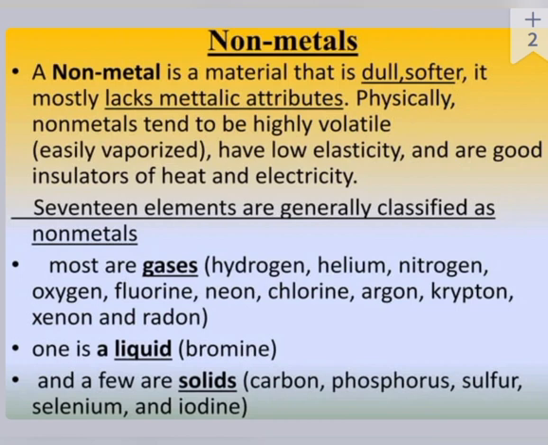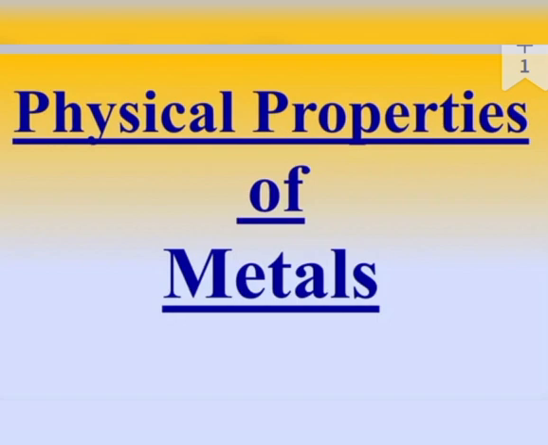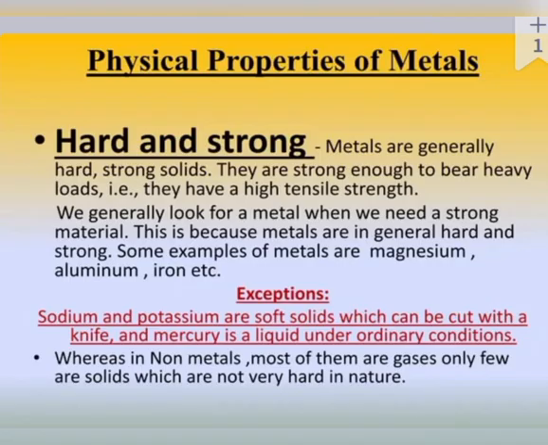First of all, we have to look at the physical properties of metals. Metals are hard and strong. Metals are generally hard and strong solids. They are strong enough to bear heavy loads, that is, they have a high tensile strength. We generally look for a metal when we need a strong material, because metals are in general hard and strong. Some example metals are magnesium, aluminum, and iron. Exceptions are there. Sodium and potassium are metals which are soft in nature and can be cut using a knife, and mercury is a liquid in nature.